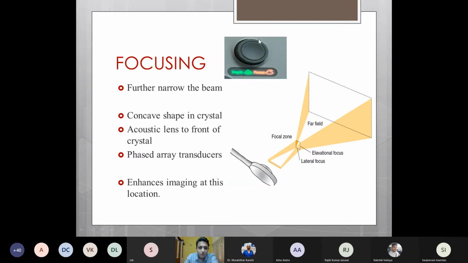and the far field. So it is usually a dial along with depth and focus on the ultrasound machine, which helps us to focus the ultrasound waves on that particular structure, whichever we want to image the best. Focusing is done by adding a concave shape in a crystal or adding an acoustic lens in front of the piezoelectric crystal, or in today's modern machines, focusing is done by using something known as a phased array transducer.